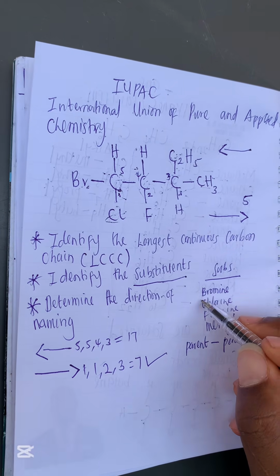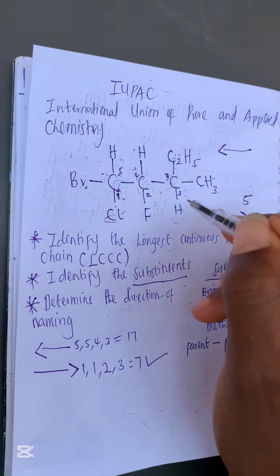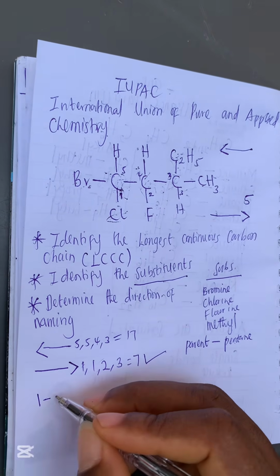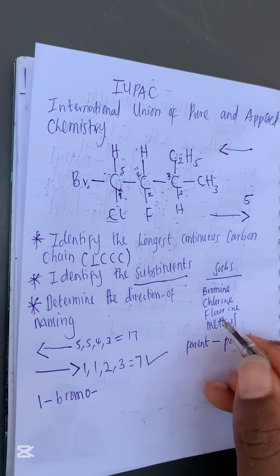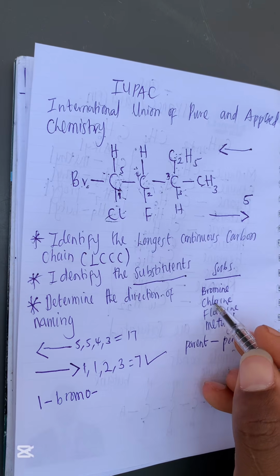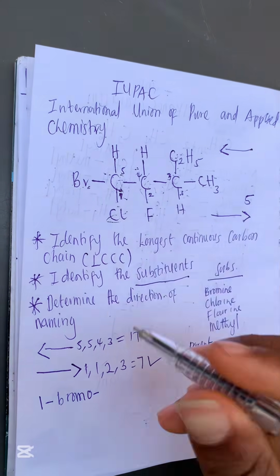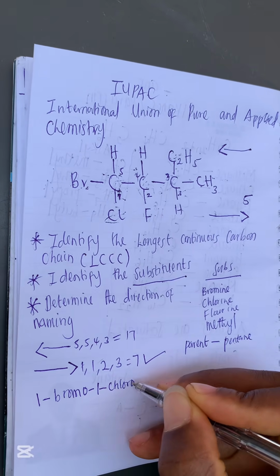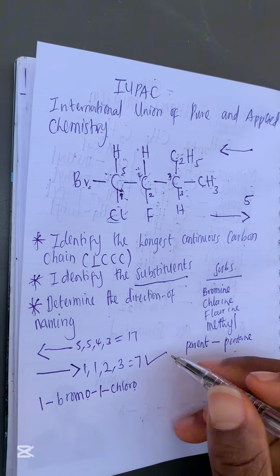So bromine. Our bromine is on carbon what? Our bromine is on carbon 1 because we are naming towards the right. So we are going to write 1-bromo, 1 hyphen bromo. Then we put another hyphen. We'll move to the next thing. The next substituent is what? Chlorine. Chlorine is on what? Carbon. It's also on carbon 1. Then you write 1 hyphen chloro. So you must put the O suffix there to show that the naming has not ended.